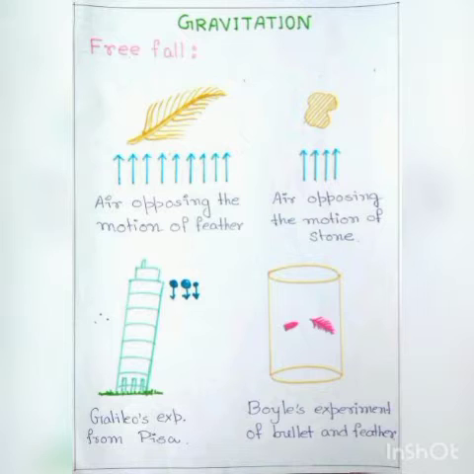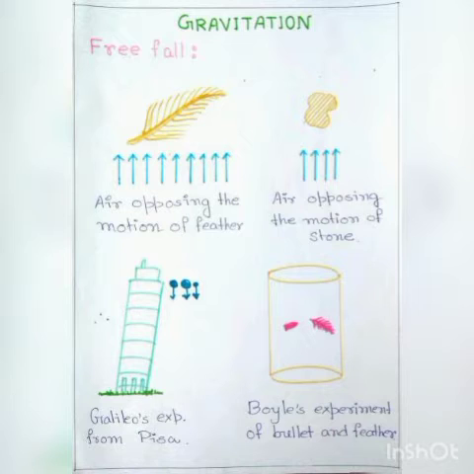However, Galileo dropped 3 iron balls of different masses simultaneously from the top of the Tower of Pisa and found that all the 3 balls reached the earth's surface at the same time. Galileo explained that the feather suffered much air resistance during fall because of its large surface area.